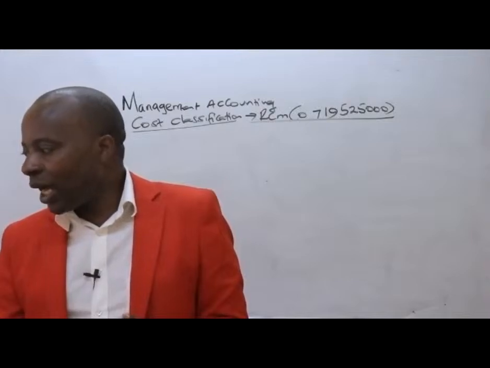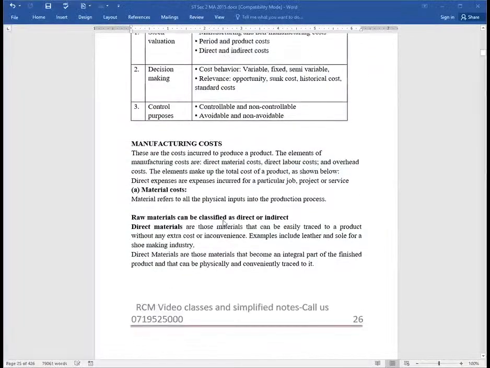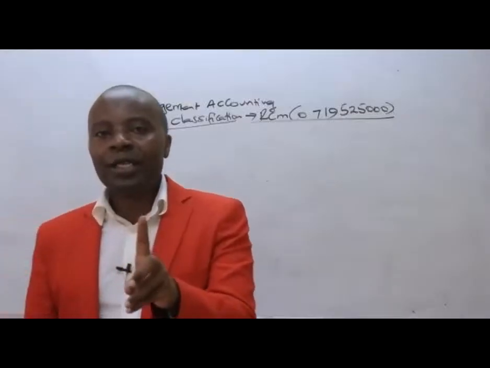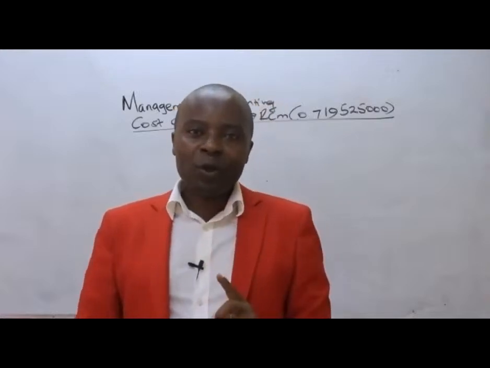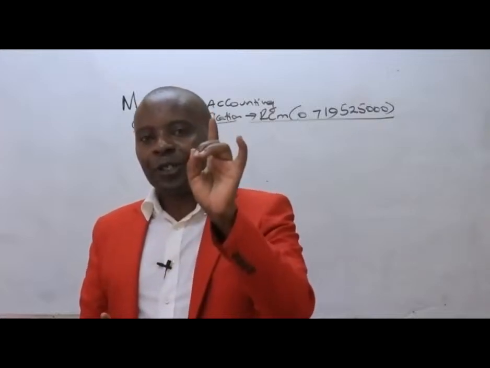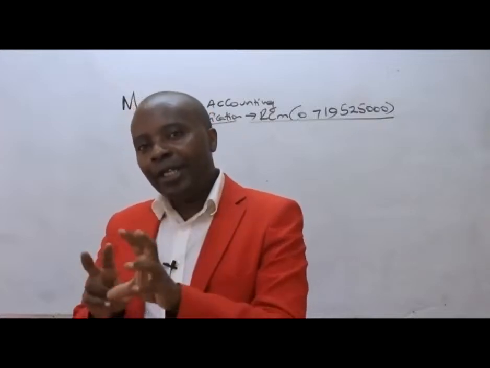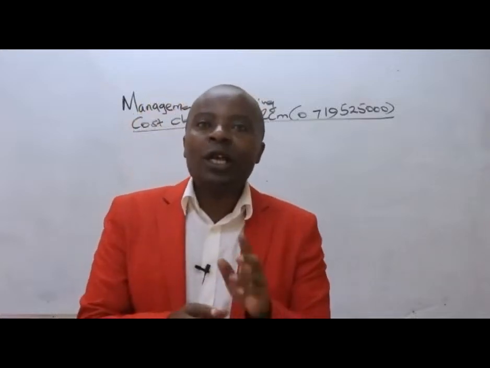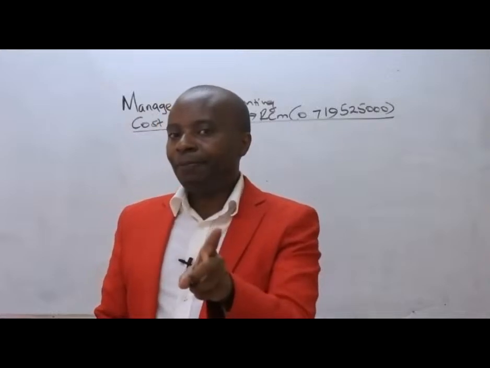And then of course we'll have labor. We need labor, like other carpenters who will be assisting me, and I'll be paying them salaries and wages. If I pay them on a per unit basis through what we call a piece rate payment system, so that I say I paid you 500 shillings for each table that you produced, then that particular wage, which is directly attributable to the units we produce, will be called direct.